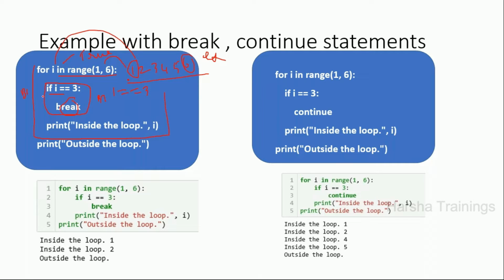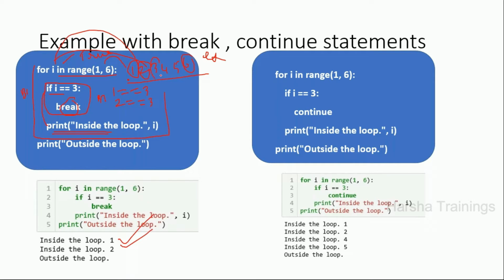And what is the next statement after the if? It will print "inside the loop of 1". This is the first statement that is executed; i will be 1 here. Now the second element, 2, will be copied to i. Now 2 == 3. Still the condition is false, so it will go to the print statement, "inside the loop of 2".